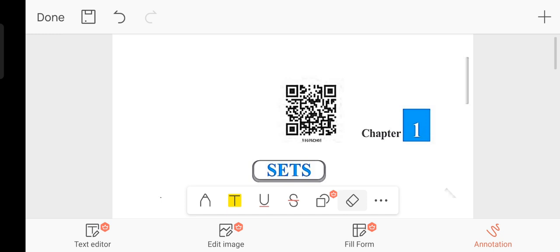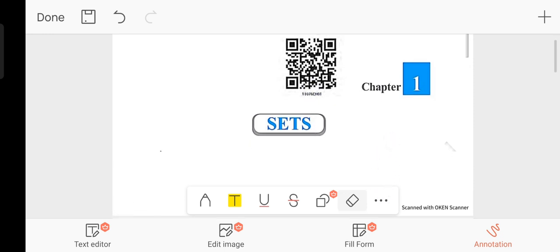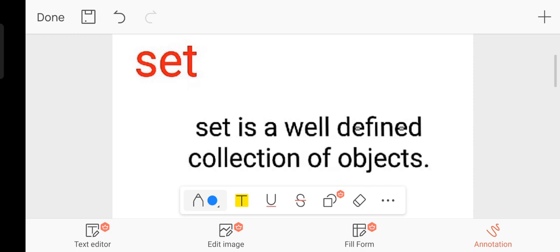Today I am here to discuss the topic sets. Let's start. What is a set? A set is a well-defined collection of objects. First, let us see what is a collection.